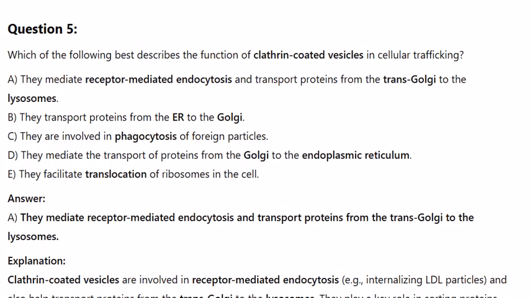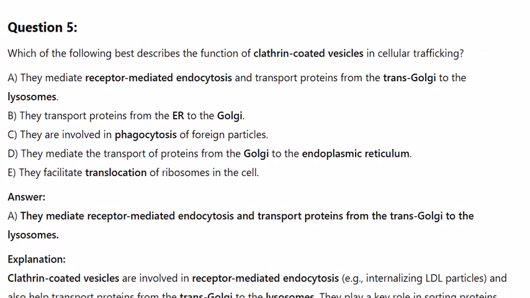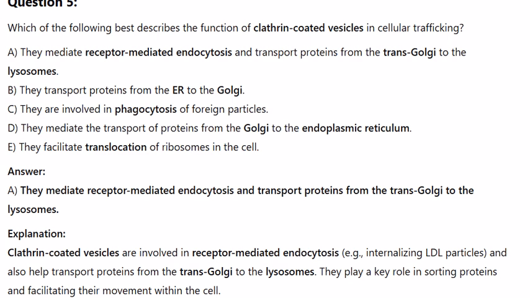Question 5. Which of the following best describes the function of clathrin-coated vesicles in cellular trafficking? A. They mediate receptor-mediated endocytosis and transport proteins from the trans-Golgi to the lysosomes. B. They transport proteins from the ER to the Golgi. C. They are involved in phagocytosis of foreign particles. D. They mediate the transport of proteins from the Golgi to the endoplasmic reticulum. E. They facilitate translocation of ribosomes in the cell. Answer: A.